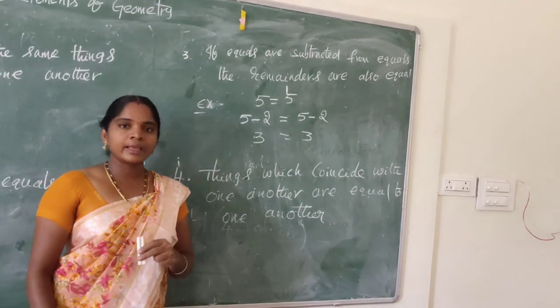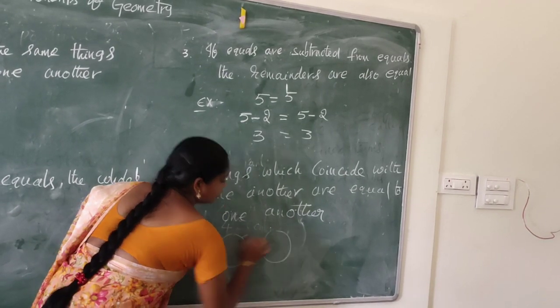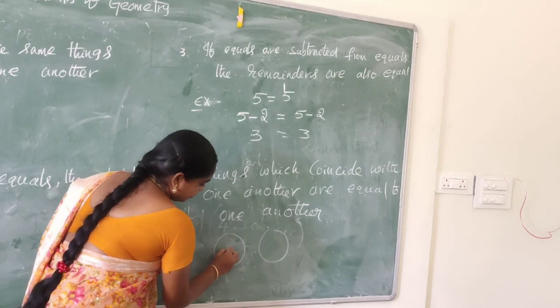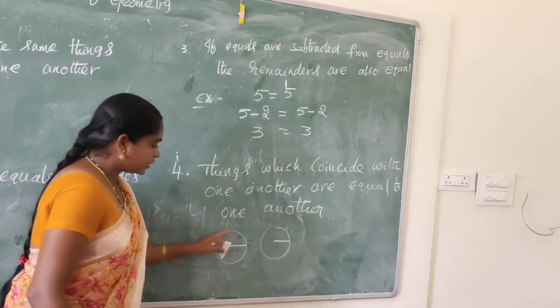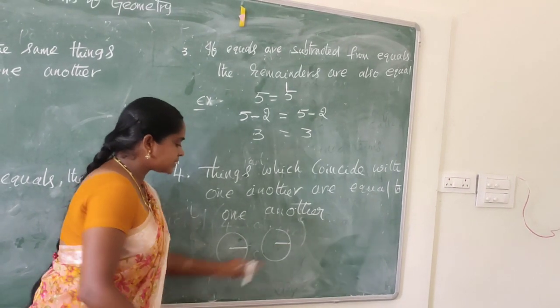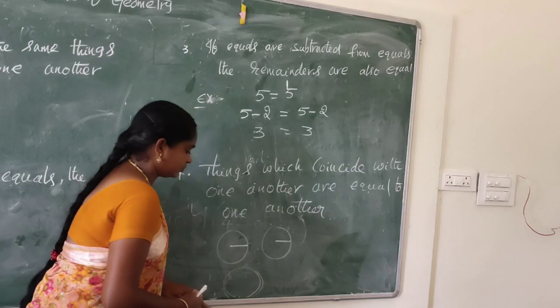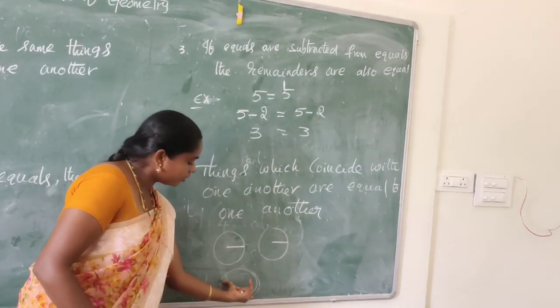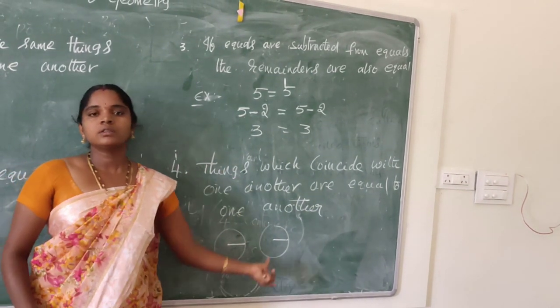Take another example. Let us take two equal circles with the same center and radius. These two circles coincide with one another. The whole parts are also equal to one another. This is the fourth axiom.